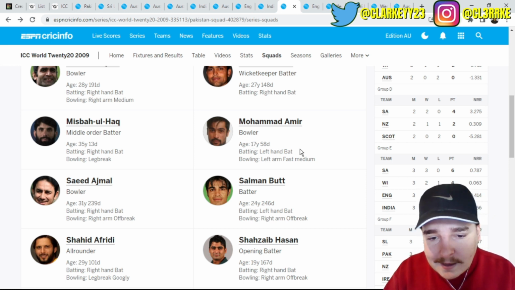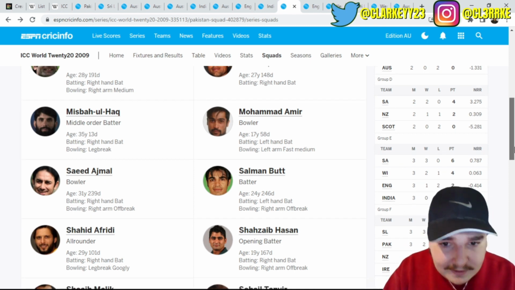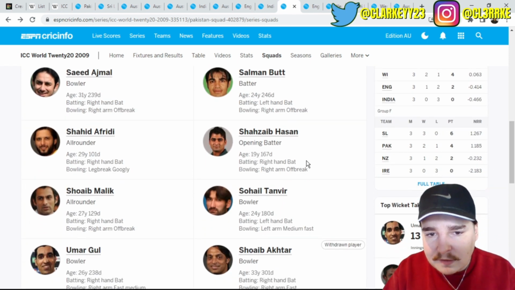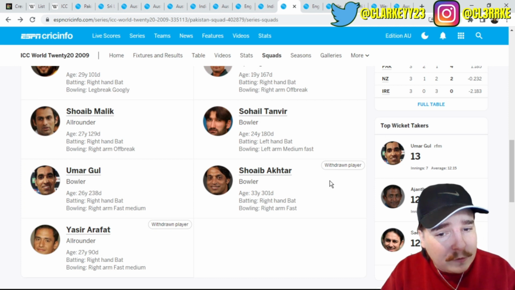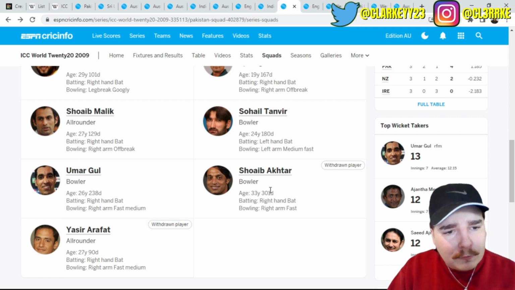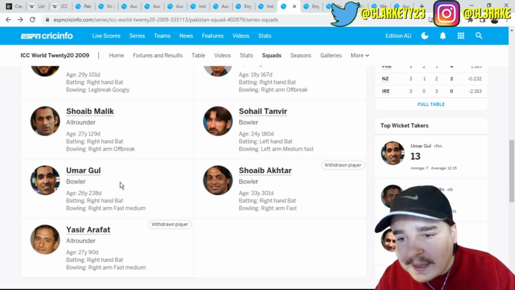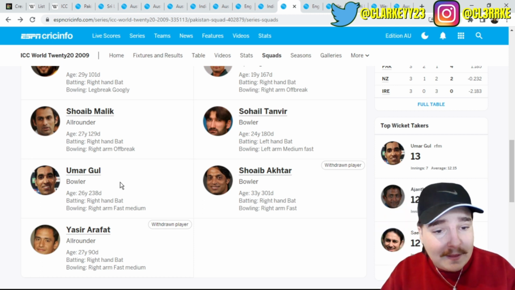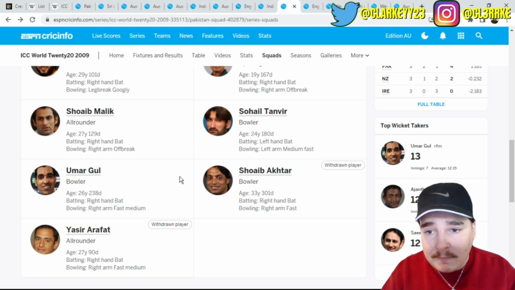What the heck? Saeed Ajmal, Salman Butt. This guy, he was 19. Shahid Afridi, Shoaib Malik, Sohail Tanvir, Shoaib Akhtar, who was withdrawn. Yasir Arafat was withdrawn as well. Those are two of the greatest Pakistan players ever, and they both got withdrawn. And Umar Gul. So again, this is a very, very good team.